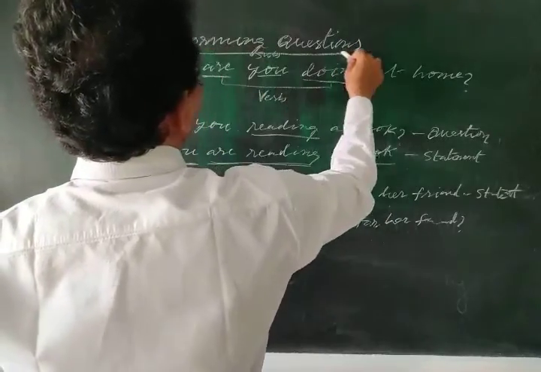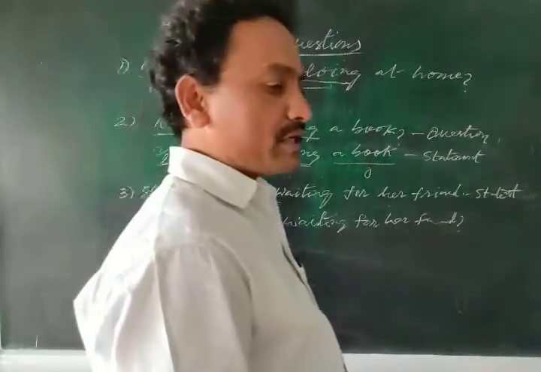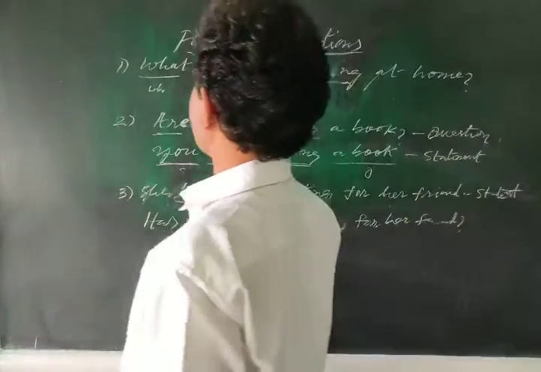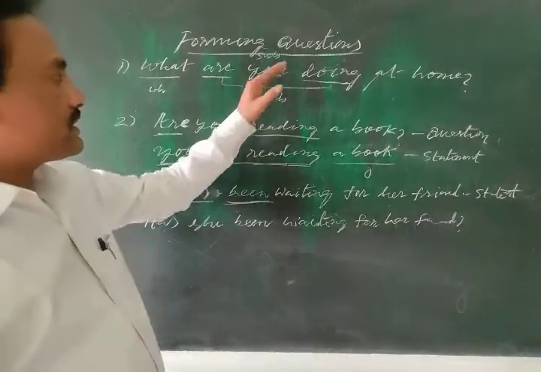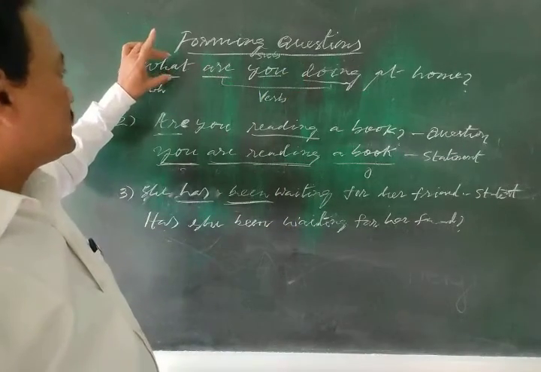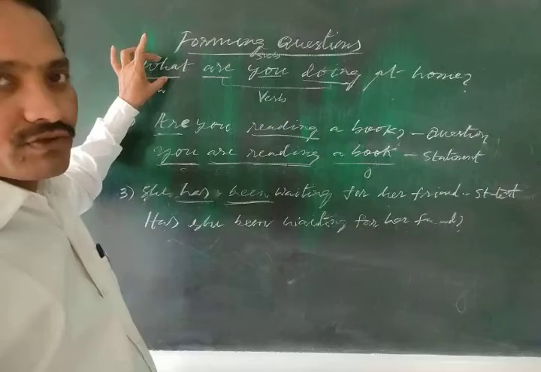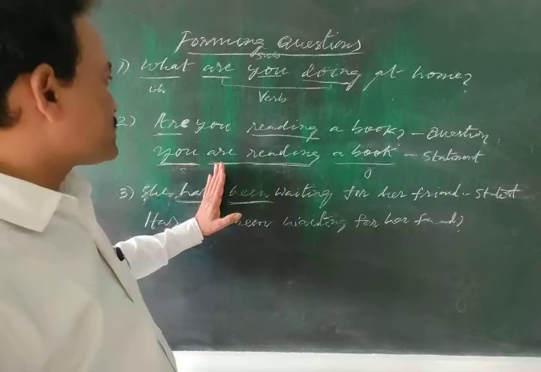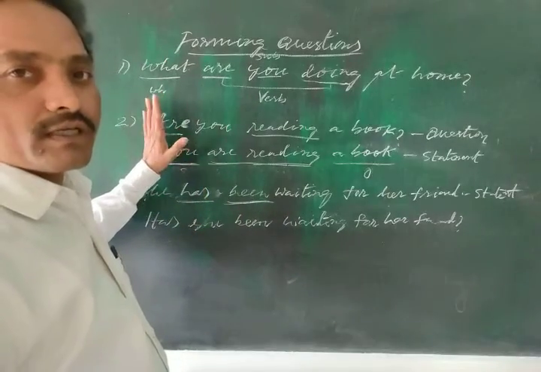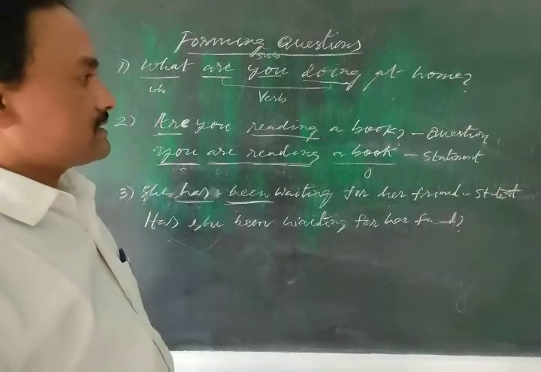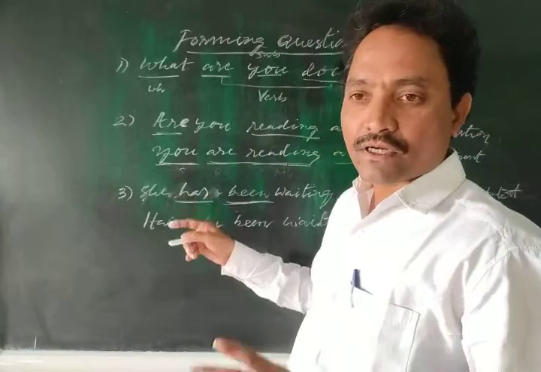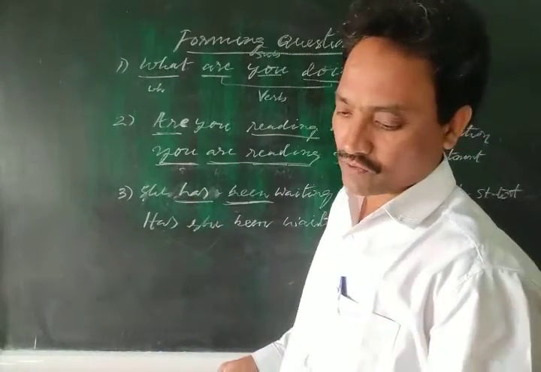How to form yes or no questions? We learned it by using two sentences. What are you doing at home is the WH question. There is no confusion here, because these types of questions begin with WH words like what, where, why, which, when. But in framing yes or no questions, the auxiliary verb is used at the beginning of the sentence. I think you now got an idea how to frame a question from a statement.